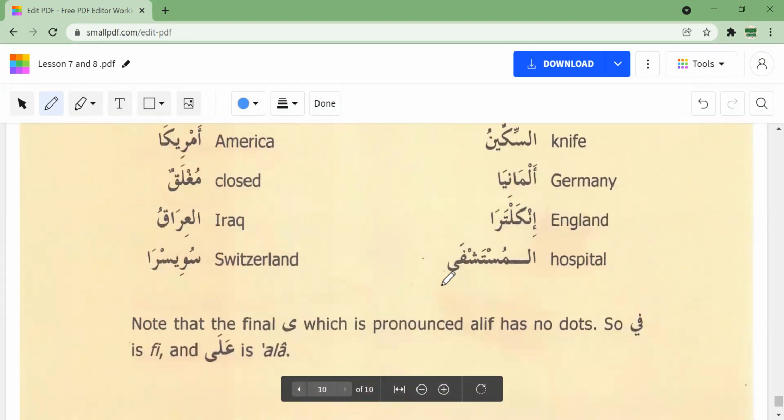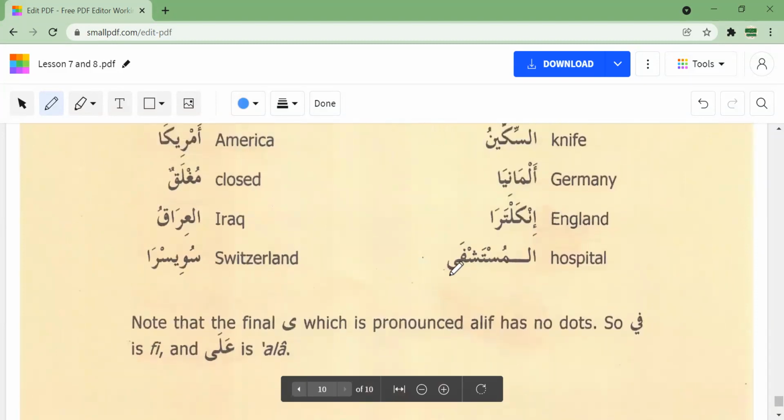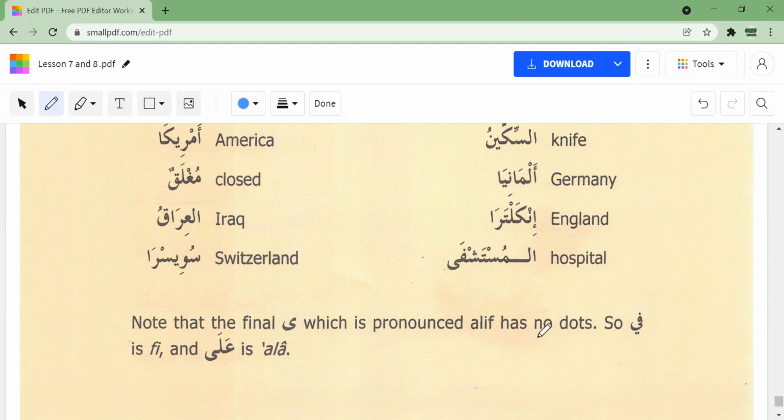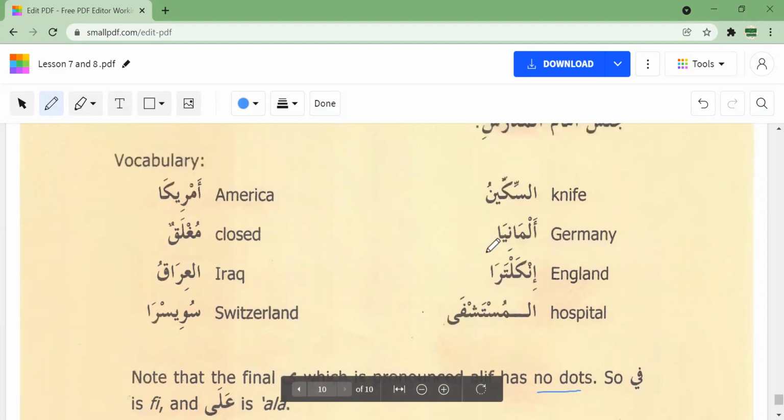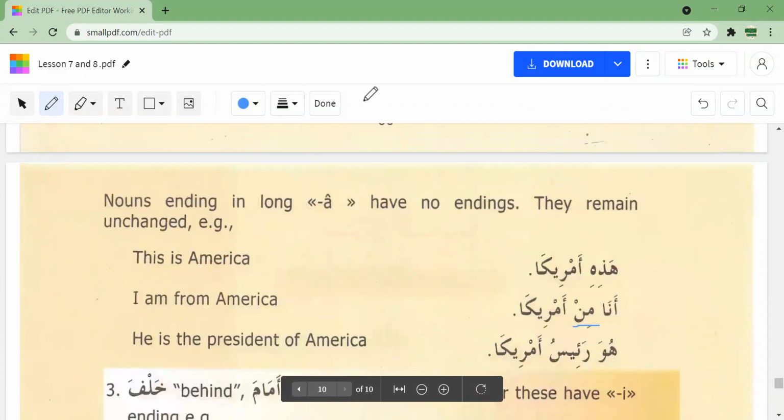Mustashfa is hospital. Oh yes, and for Mustashfa, the main thing here is this ya is pronounced like an alif because it has no dots. When fi, for example, has dots, it is pronounced with an e sound, fi. But without any dots on the ya, it's an a sound. So ala, ila, mustashfa. Okay. Any questions?